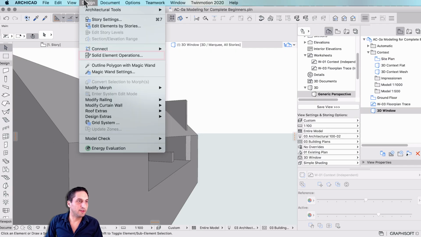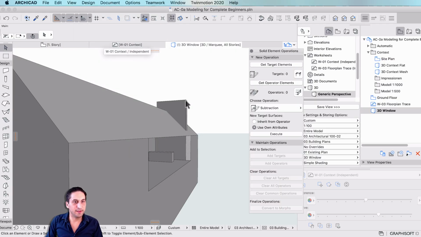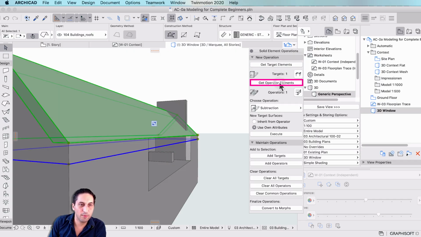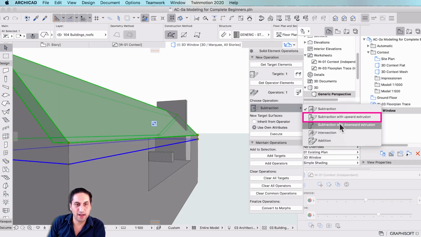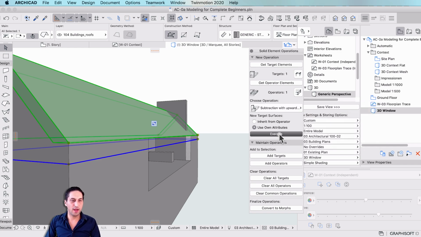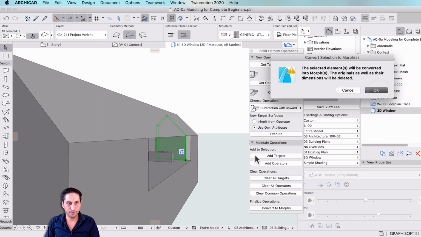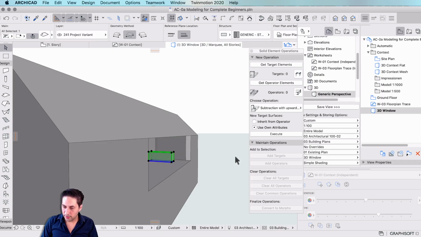And then using the solid element operations under design, we're going to select that slab as a target, then the roof as an operator, and then we will subtract with upward extrusion. We execute and we convert to morphs. There it is.